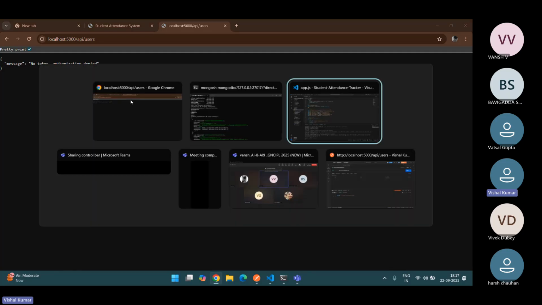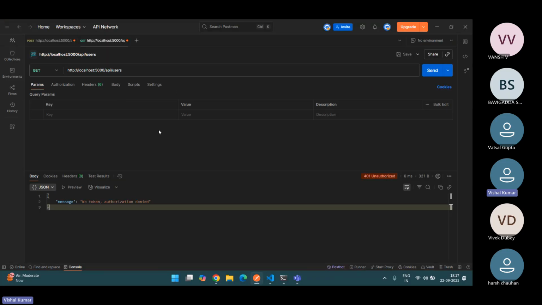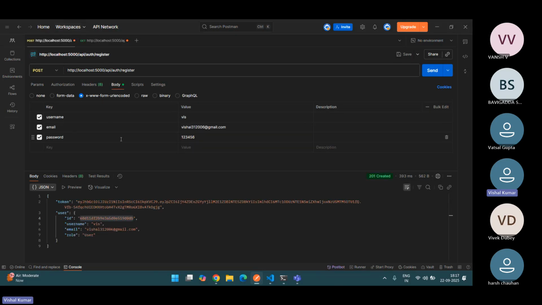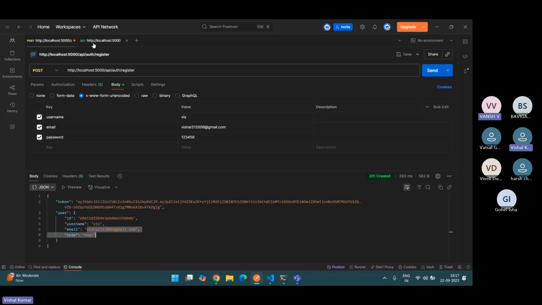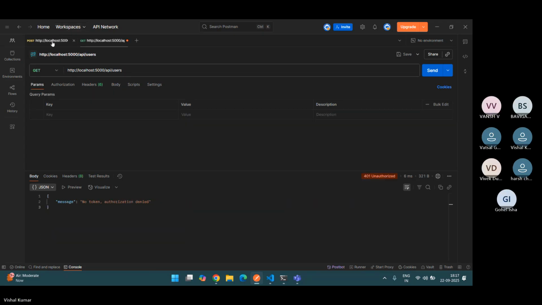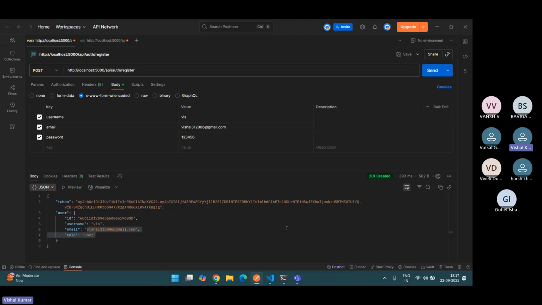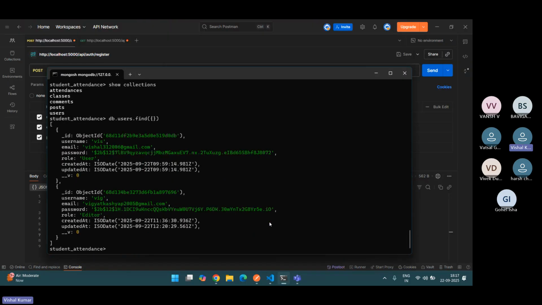getting it. If I do it on Postman, it shows me an error. When I give my credentials, it makes IDs, username and email. I don't know why it is not showing from the browser, but it is showing in Postman if I do a post request and get request. It is all my own code, which I created.